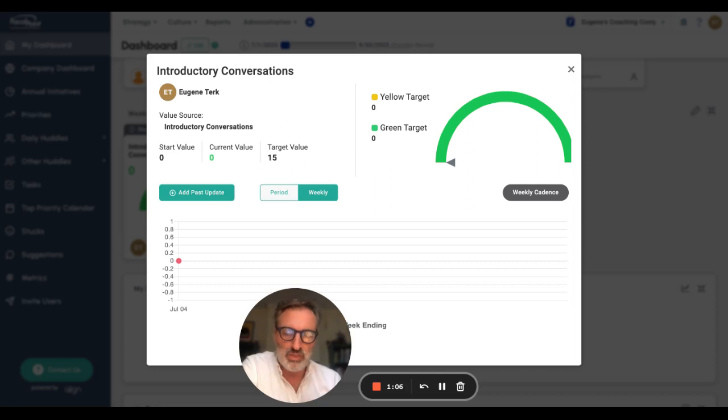If you happen to forget to make an update, or you inadvertently omitted an update, you can always use the Add Past Update button. And this will create this week over week display that can be really, really powerful visually for you to track your Strong Start metrics.